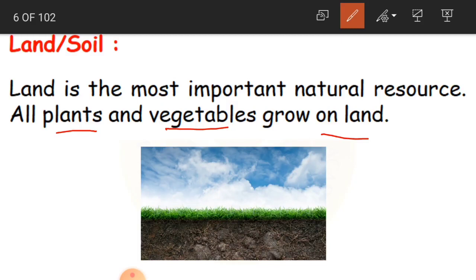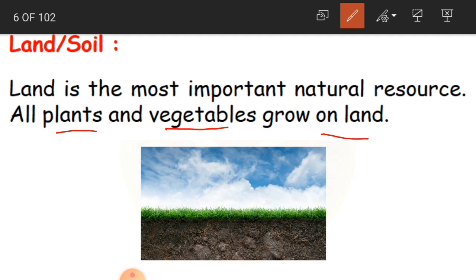We are living on land, and not only that, we are also growing so many plants and vegetables. We have so many agriculture fields where crops are grown, and because of those crops we are getting food.